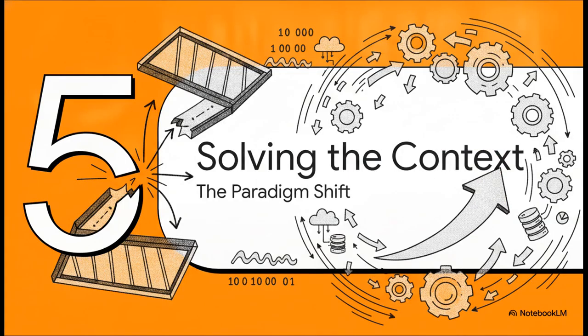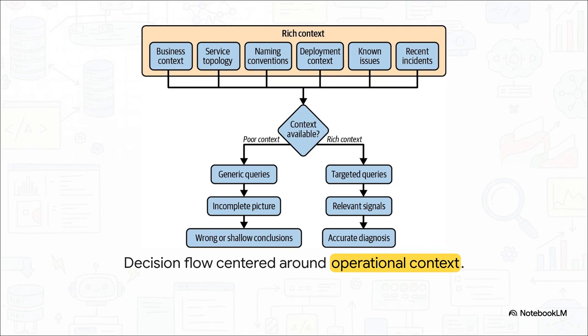Which brings us to our final part, Section 5, solving the context problem, the paradigm shift. So how do we actually bridge this gap? Let's see how this builds out when we center the decision flow around operational context. It perfectly illustrates how context is the absolute determining factor for an AI agent's success. Starting at the top, you have business context, service topology, naming conventions, known issues. Now, if that context is missing, going down the poor context path, the agent defaults to generic queries. It gets an incomplete picture and delivers wrong or, at best, shallow conclusions.